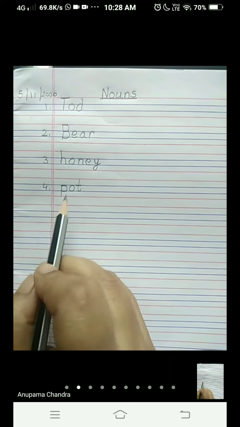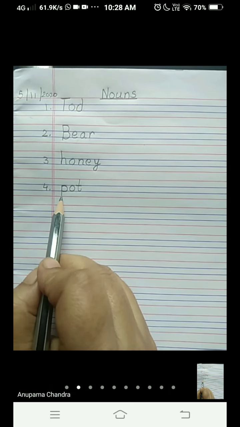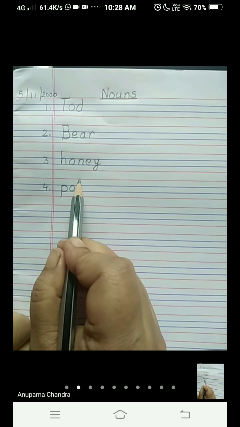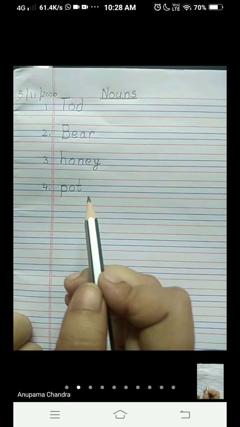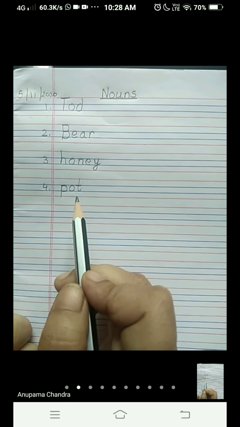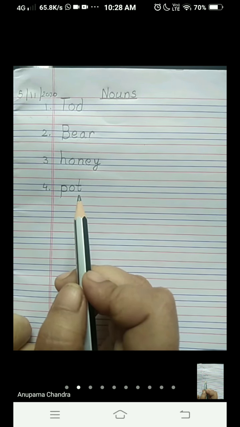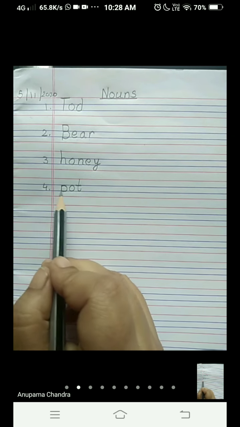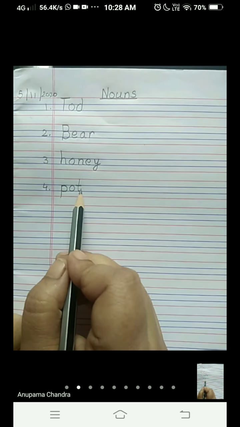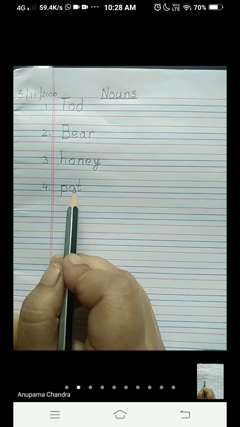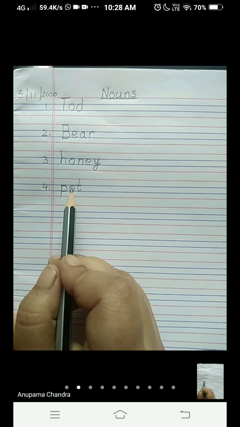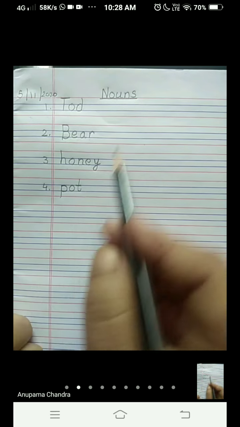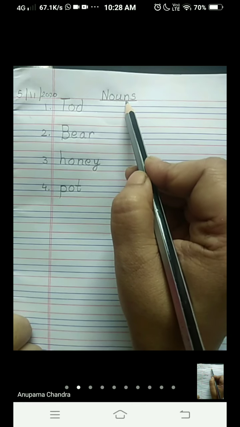P will touch the lower red line and T will start from the upper red line. I hope you can see my notebook clearly, children. Number 4 is P-O-T, pot. Pot is a thing in our chapter in which honey is kept. So again it is a noun.